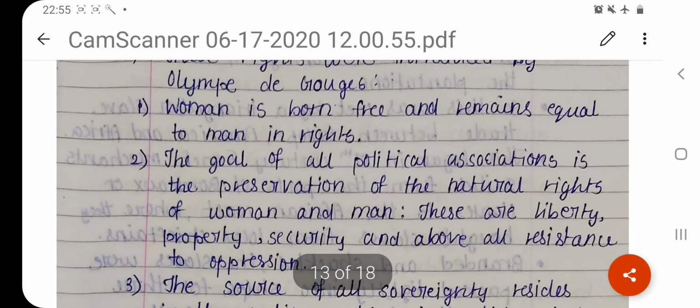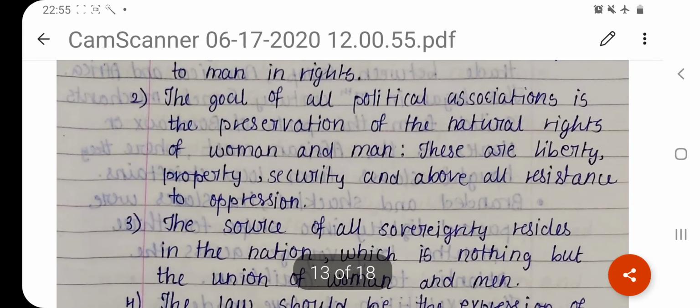Let's have a look at the earlier point. In the Declaration of Man, it was written, man is born free and remains equal. But the Women's Declaration says, woman is born free and remains equal, just like a man. Equal in rights. The second says, preservation of natural rights of woman and man. They both have fundamental rights.